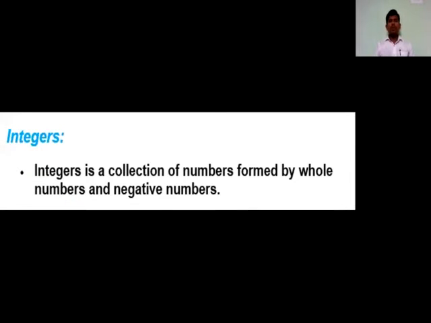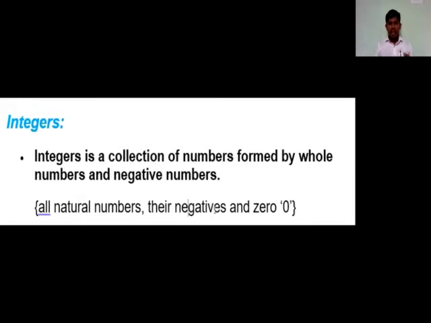Integers are a collection of numbers formed by whole numbers and negative numbers. What is this? Integers are a collection of numbers formed by whole numbers and negative numbers. This is the definition of integers, my dear students. If you want to understand clearly, I'll show you. See here, I'll take all natural numbers, their negatives and zero.